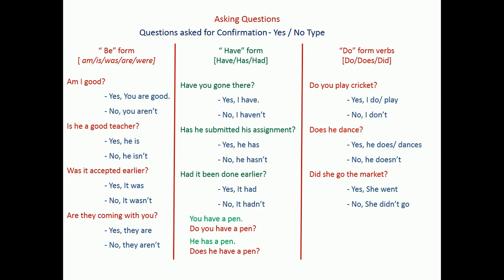Did she go to the market? But while answering, be careful, we have to go for the past form. Because the question is asked in the past, the answer must be in the past form. Yes she went, because went is the past form of go. Otherwise we can use the negative, no she didn't go.